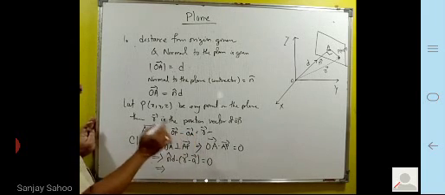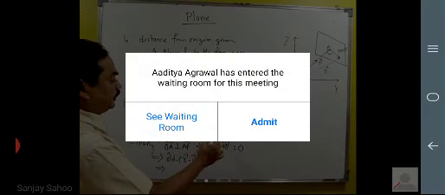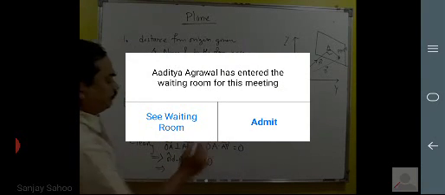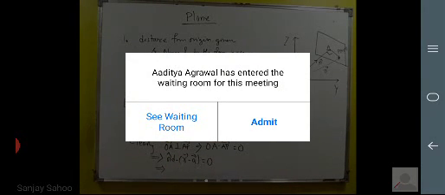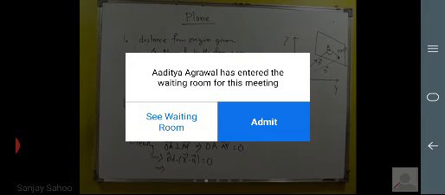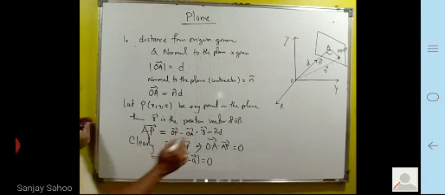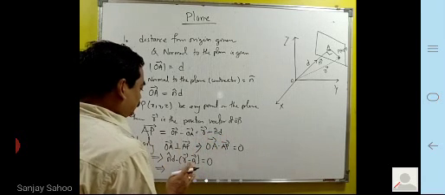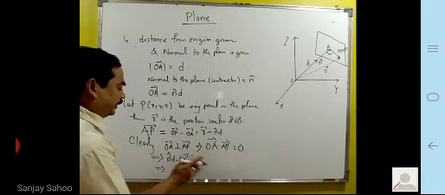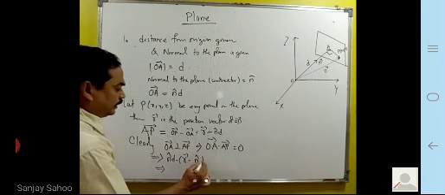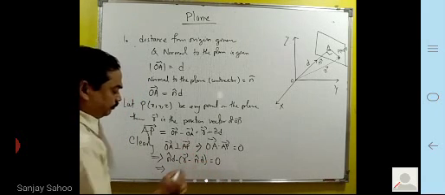OA vector is n cap D. That is OP minus OA, and this will be minus n cap D. So here you will write R minus n cap D is equal to 0.